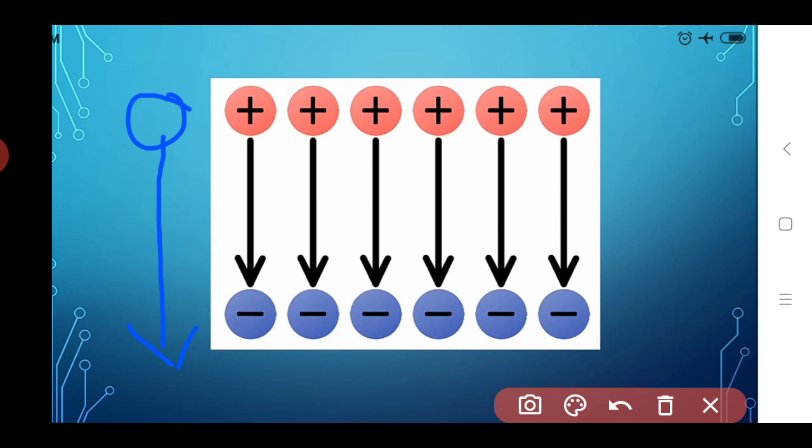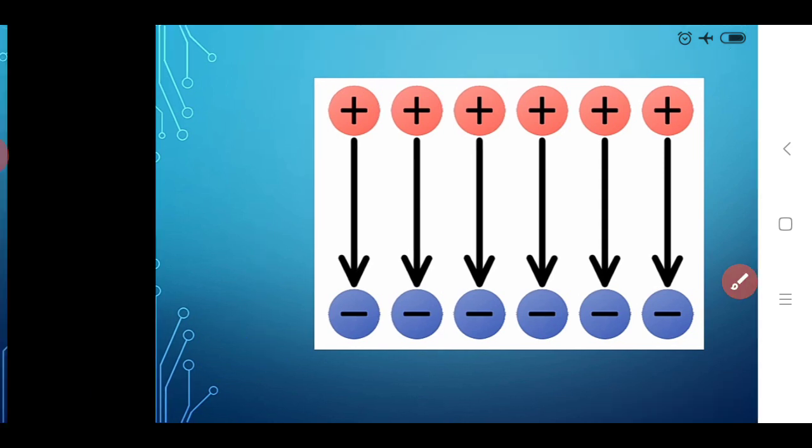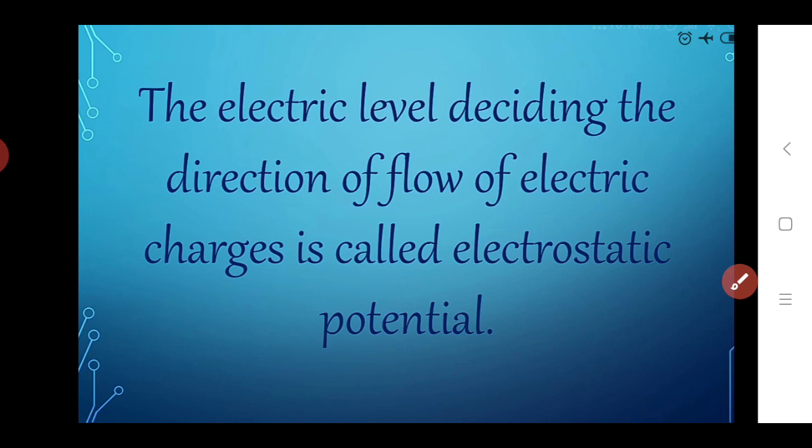So this level is called electrostatic potential, that is, electric level. Either it contains high electricity or it contains lower electricity. So depending upon those two levels, the direction of flow of electric charge is dependent. So this level is nothing but what we call electrostatic potential. Here we see the new concept. What is the electrostatic potential? I again repeat,